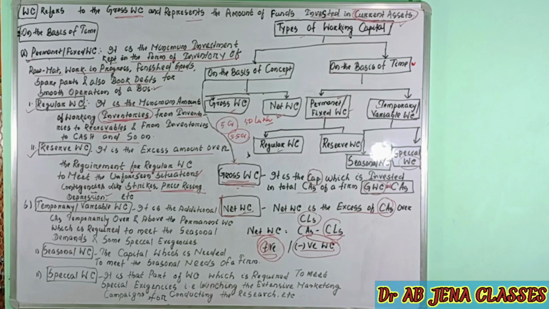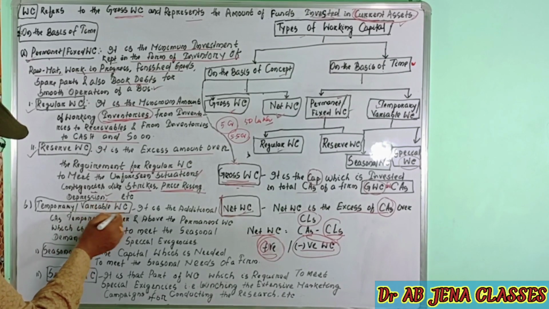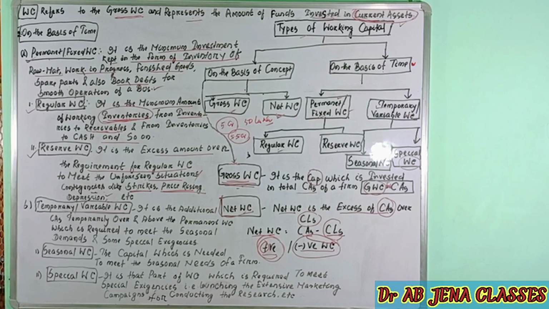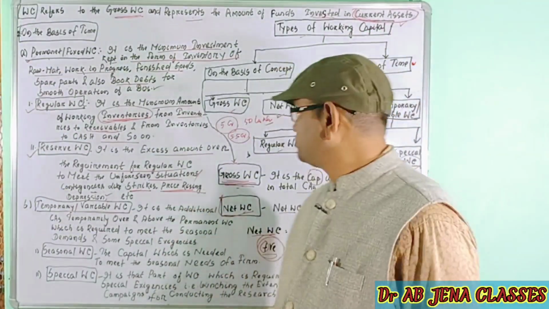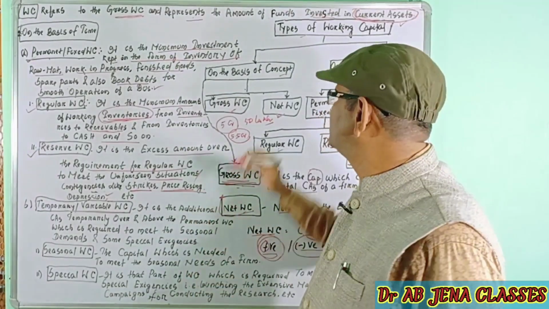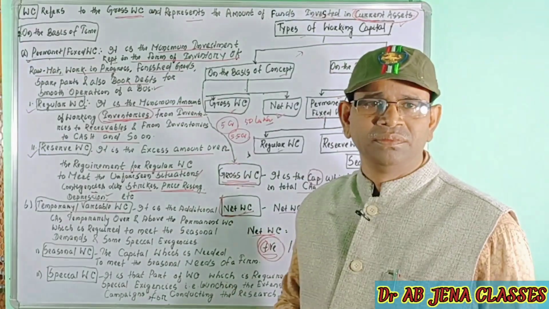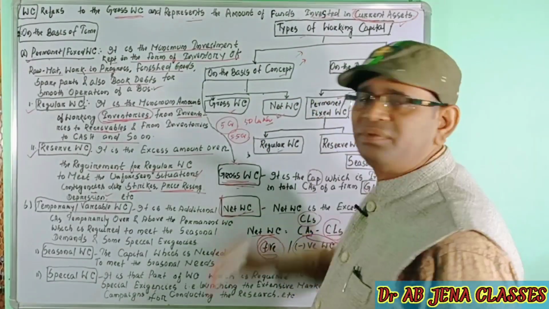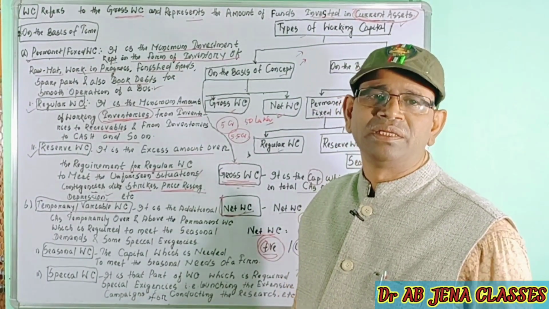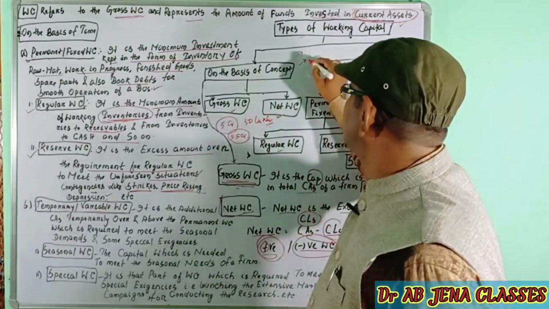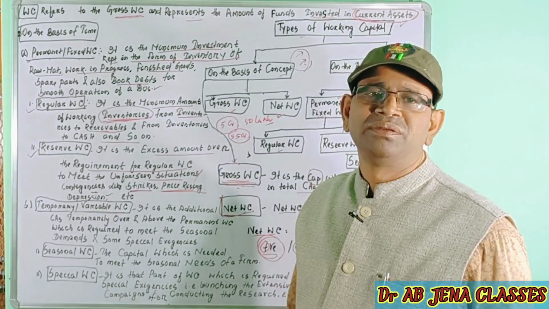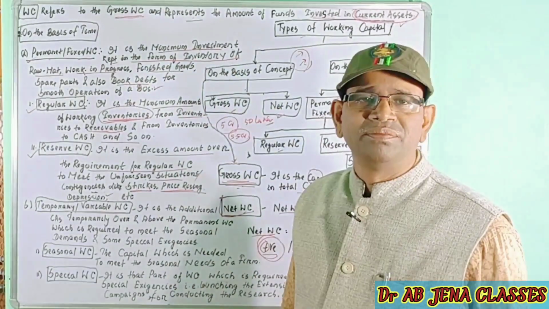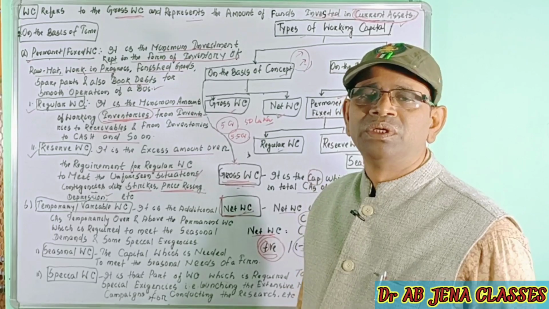On the basis of type, it's the temporary or the variable working capital. Another important thing: suppose the business is growing, then the business has to enhance the working capital as per the business amount. Suppose the business environment is not good, then the firm will reduce the working capital.